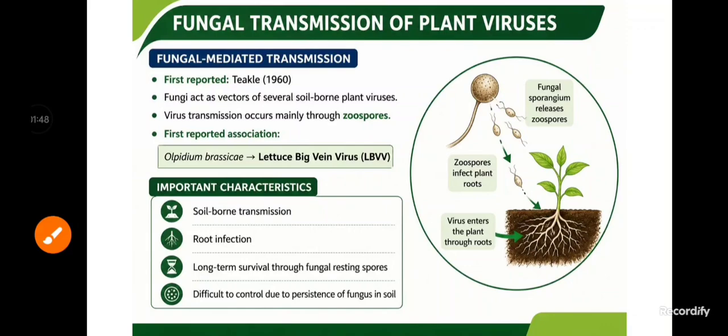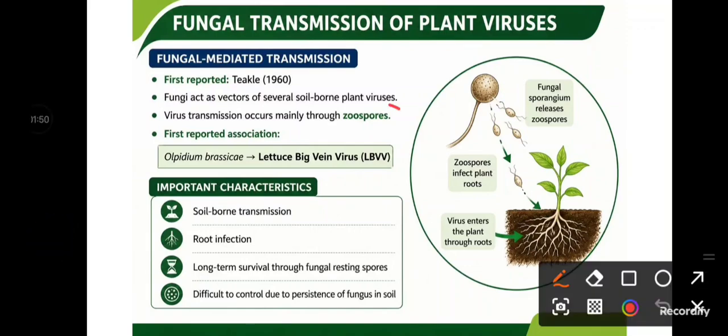The virus transmission occurs mainly through the zoospores, and the virus may be associated with the zoospores internally or externally. So mostly the zoospore producing fungi are the plant virus transmitters.